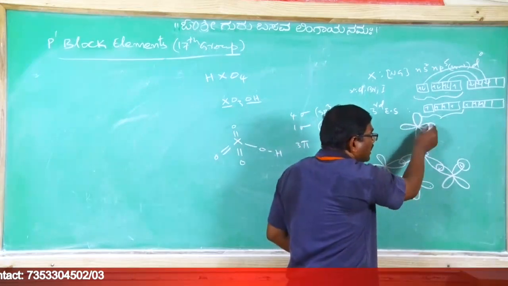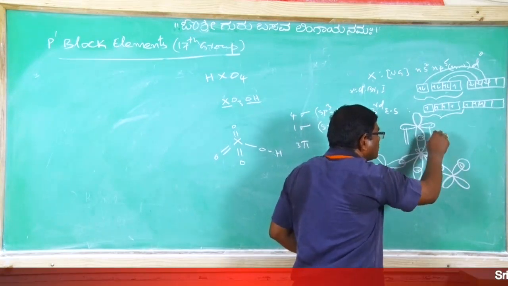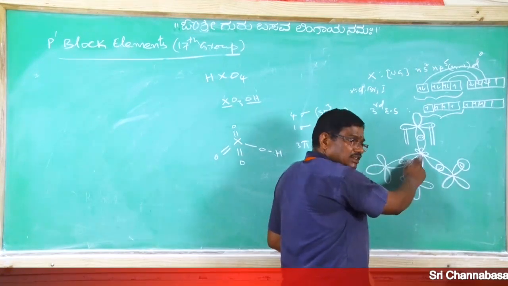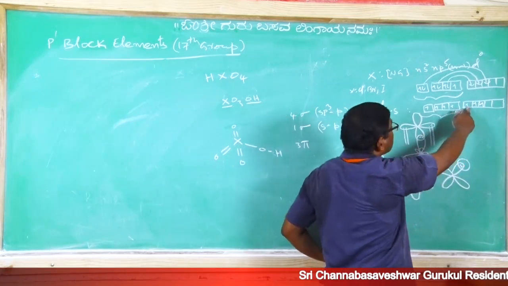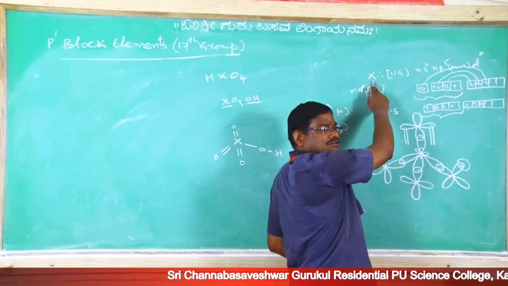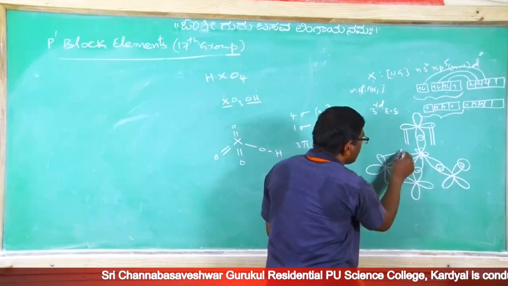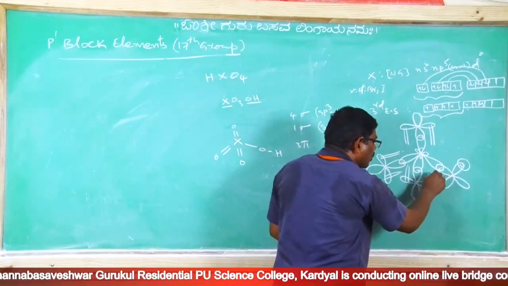Now this unpaired electron containing pz orbital of oxygen laterally overlaps with dxy having an unpaired electron of the third excited halogen from perhalic acid. Clear? Similarly here also one more lateral overlapping, and here also one more.